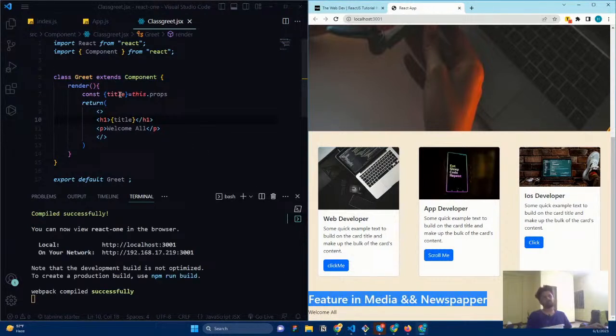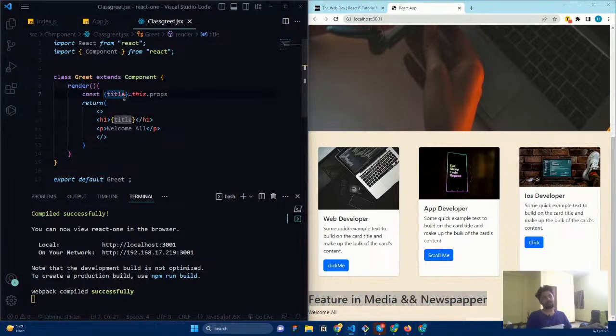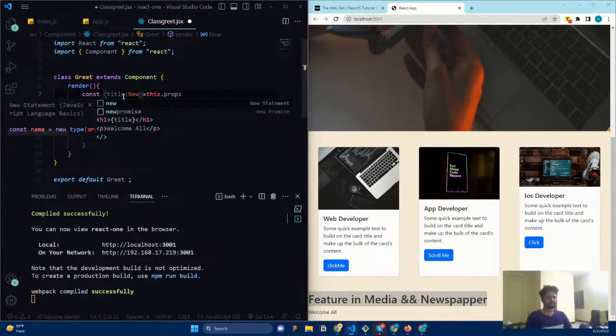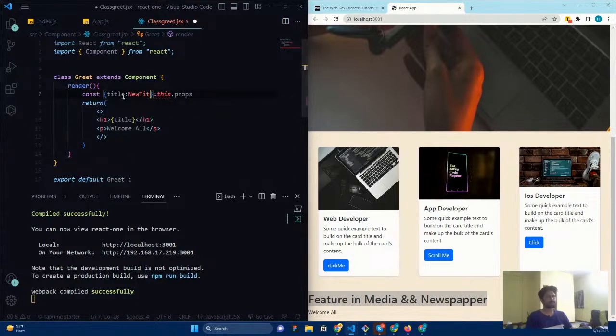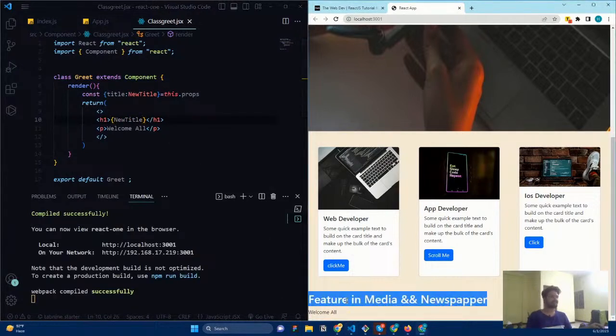And even if you want to change the property name, for example, instead of title, you want to change it to some other name, how can I do this? You can just do like this, new title, and here you can use this new name. Okay, so these are ES6 concept, destructuring. If you haven't studied, just have a look at it. You can see how we are fetching it.